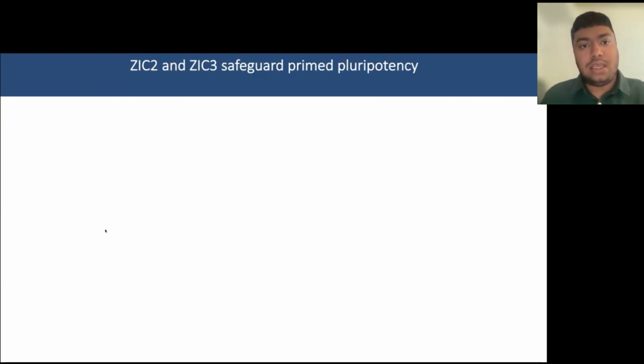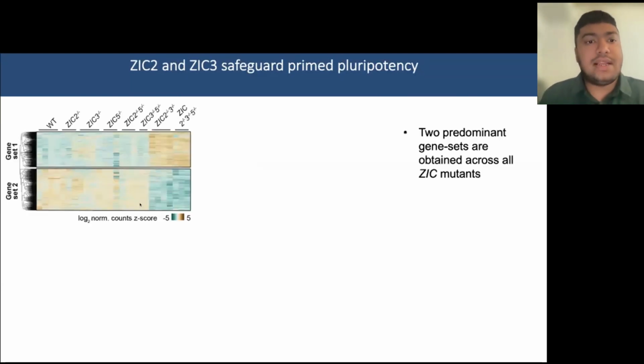Next, we also looked into the RNA-seq. We conducted RNA-seq of all our ZIG mutants and wild-type controls. And what we observed, quite interestingly, is that there were overwhelmingly 2 gene sets. So this is consistent with ZIG2 and ZIG3 having redundant roles, which is why we see minimal changes in gene expression in the single mutants. And we also observed very little change in gene expression in the ZIG5 knockout, suggesting that ZIG5 plays a lesser role in the context of primed pluripotency.